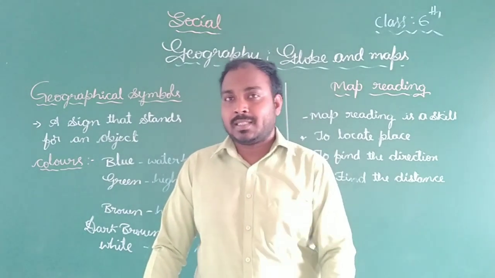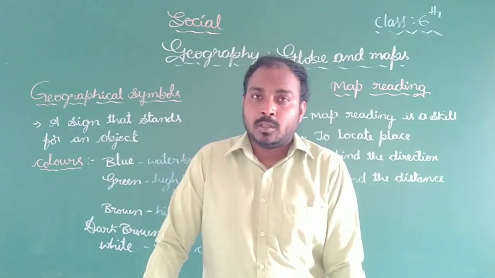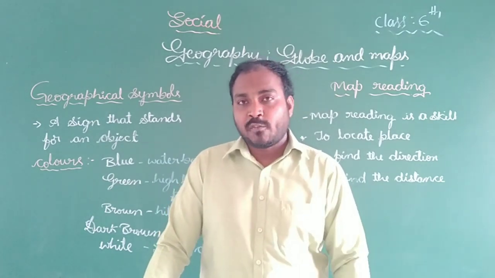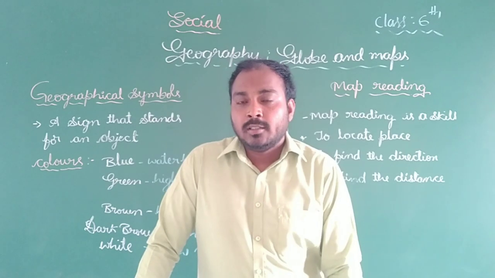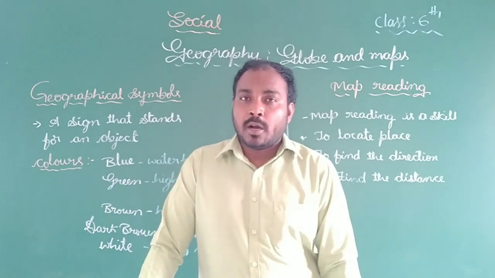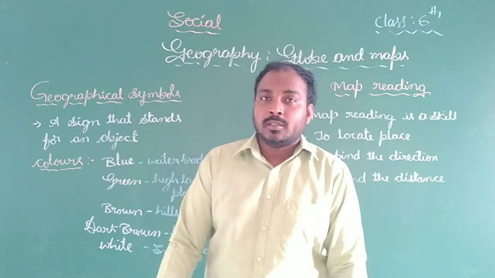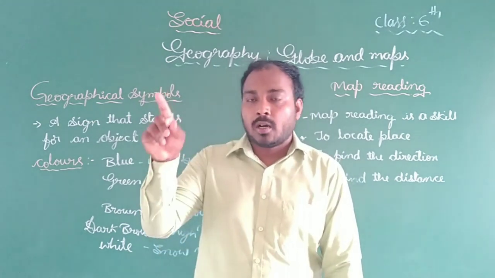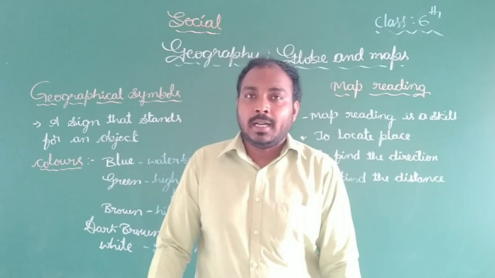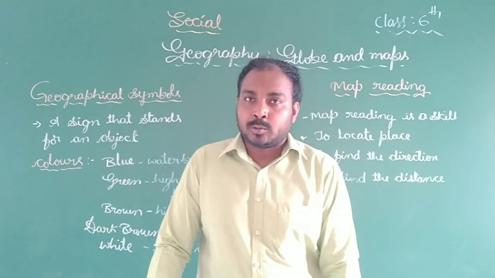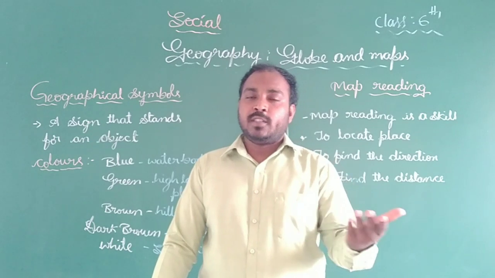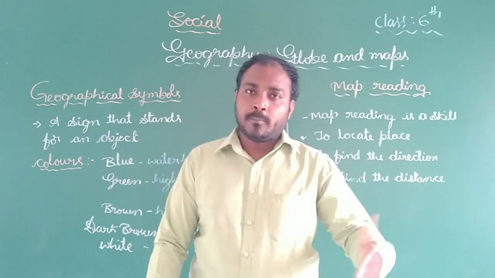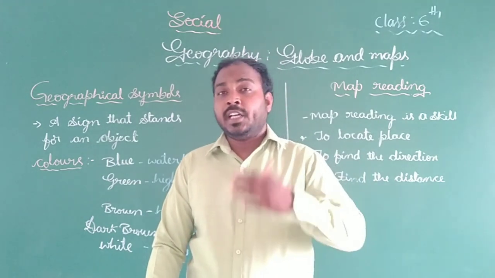And also we have discussed the components of the maps. To prepare a map, what are the must-have things we add on the map? The first one is the title. When you observe a map, you will see the title. Every map should have a title. At the top right corner, you will see the title of the map. For example, Indian physical features map, Indian political map, Indian distribution map, or Indian history map.